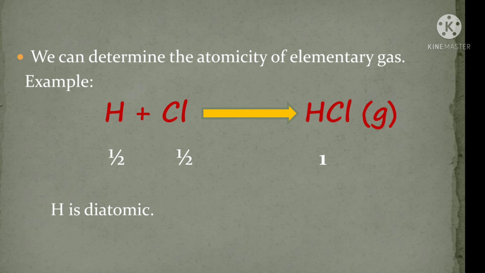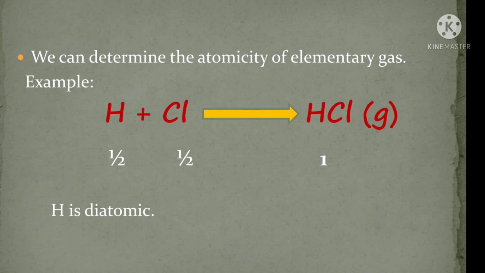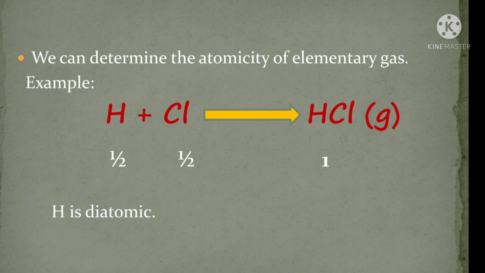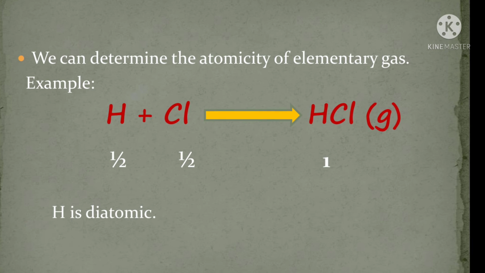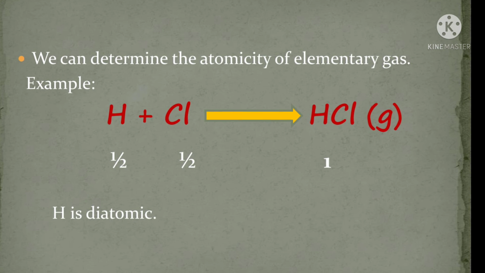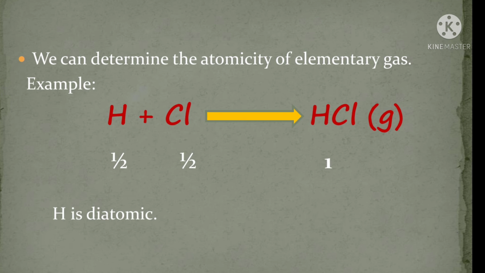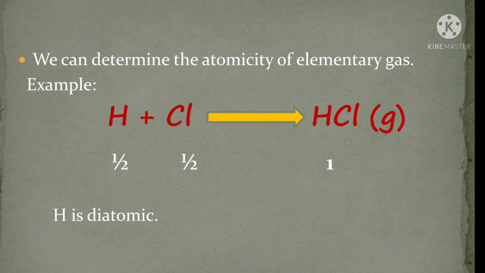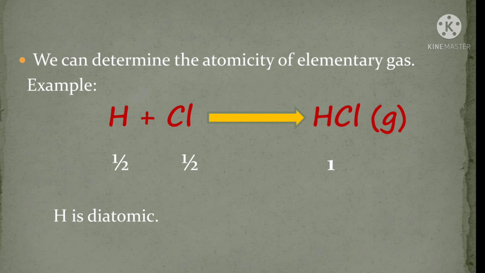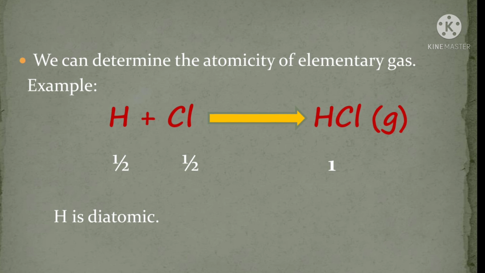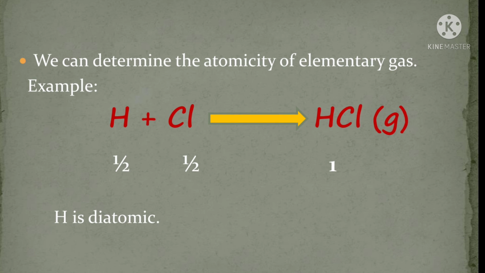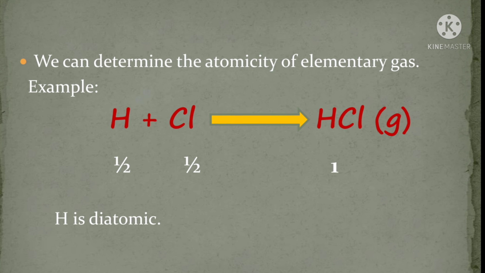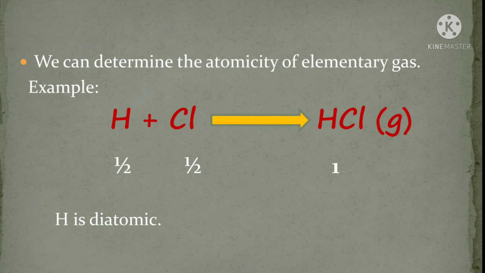The second application is, through this law, we can determine the atomicity of elementary gas. For example, taking the same example as above, hydrogen when reacting with chlorine gives HCl gas. HCl gas is monobasic. It means in hydrochloric acid, only one atom of hydrogen is present. So, half a molecule of hydrogen takes part in the reaction while forming HCl gas, and the other half also contains only one atom. So, one molecule of hydrogen contains 2 atoms. We can conclude that hydrogen is diatomic.